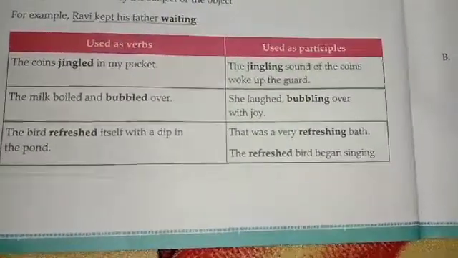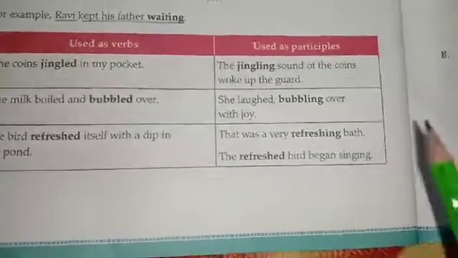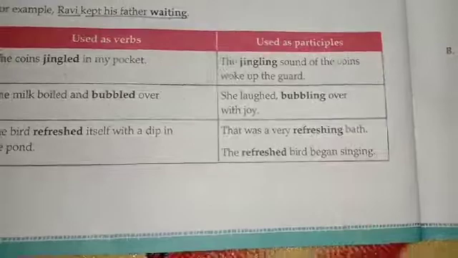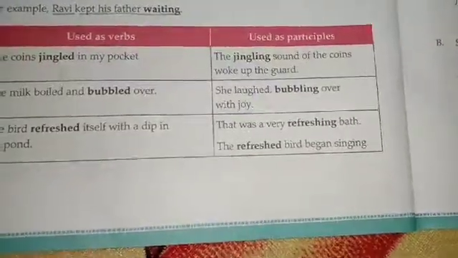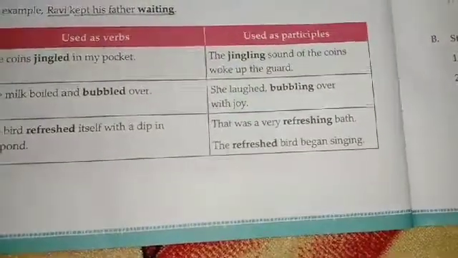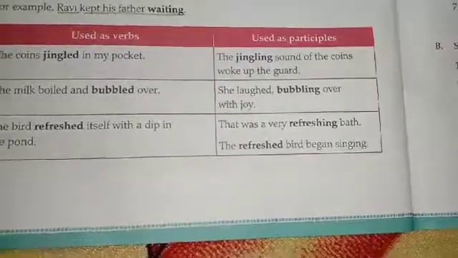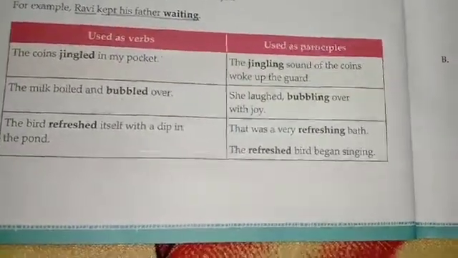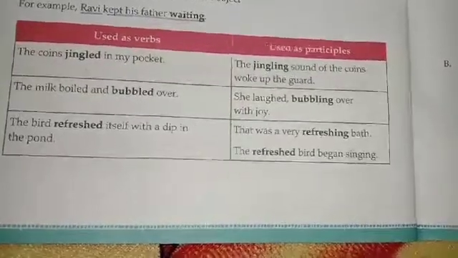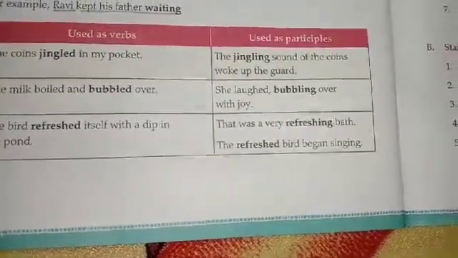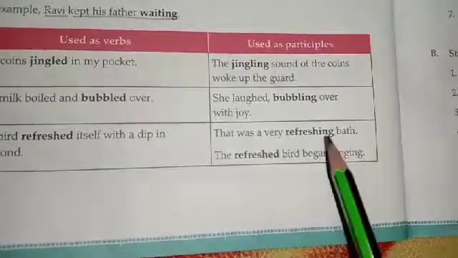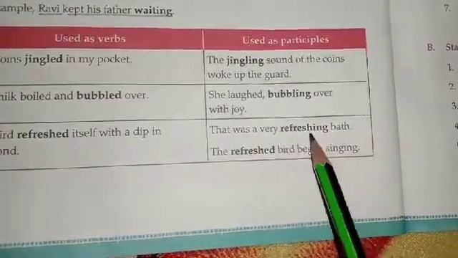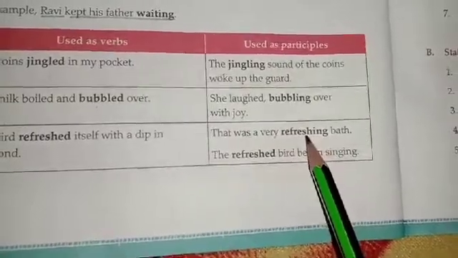And the next part is, that was a very refreshing bath. So how was the bath? Refreshing. So you must ask the question on the noun. Okay, you must see the noun, then you will ask how it was. You will get an answer that is an adjective. You already know that. So refreshing is both an adjective and a verb, so it is a participle. How was the bath? Refreshing. So this is a participle.